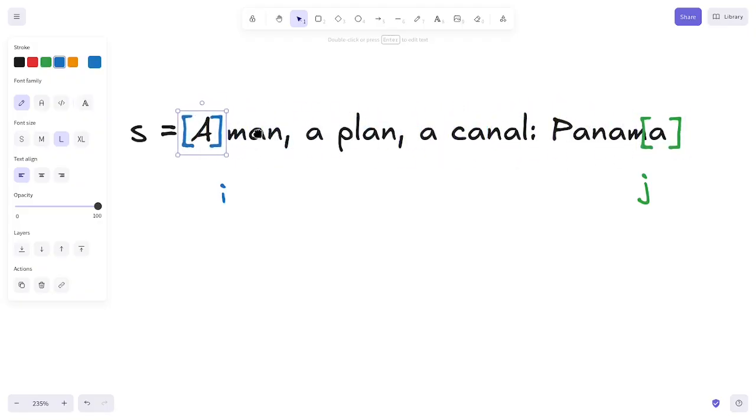Just in case it is not a palindrome, then we can just return false as it is, and we abruptly stop the while loop while it is still in the middle of the processing.